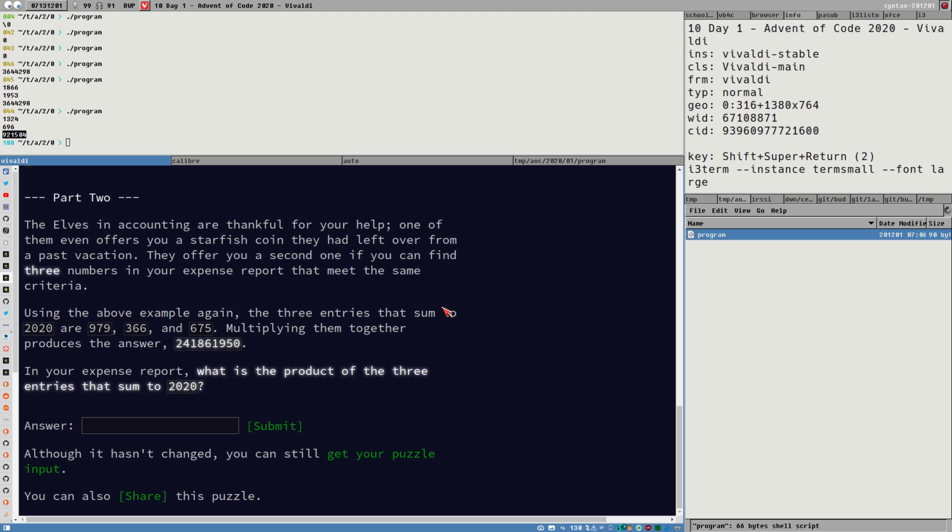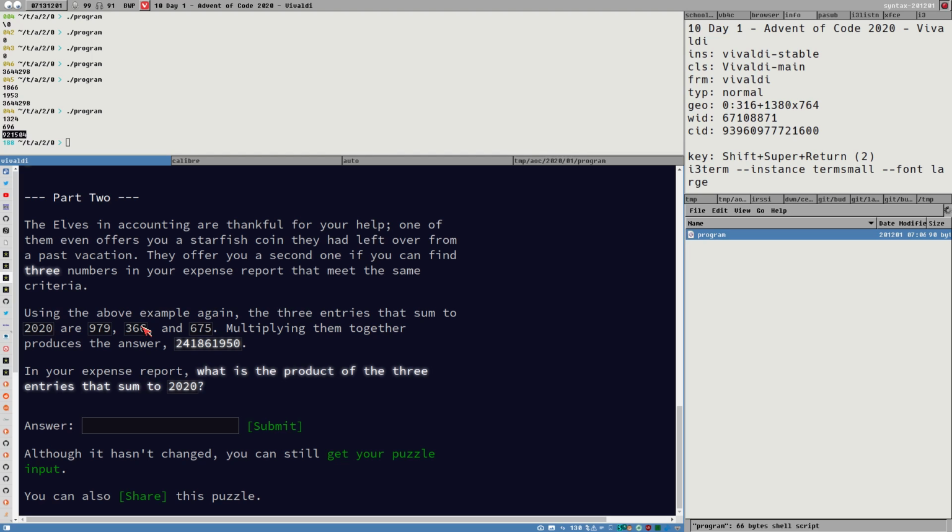So I guess all combinations of 2 numbers that are 2020 or more, we could just exclude them, right? I'm not sure what I'm thinking here. Yeah, I guess we can do that somehow.